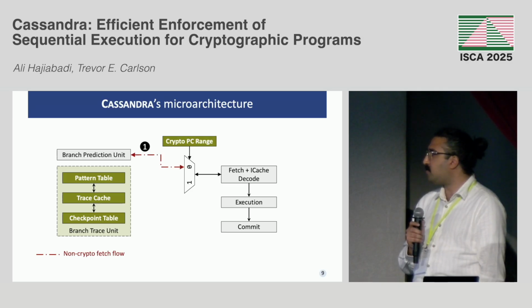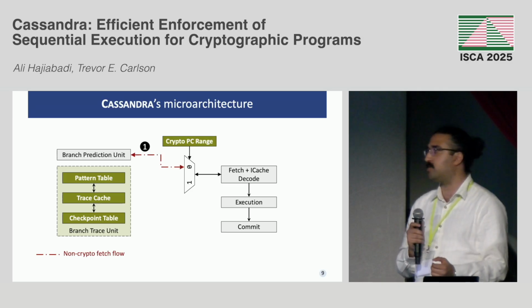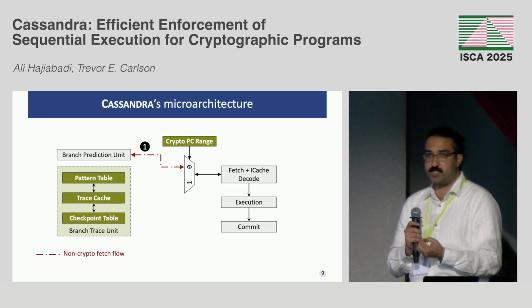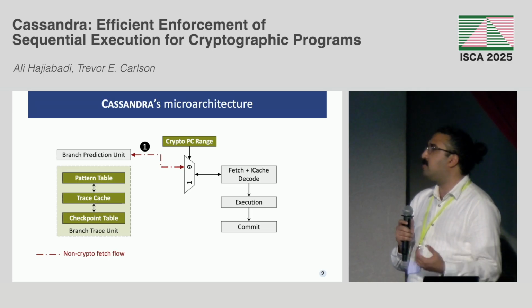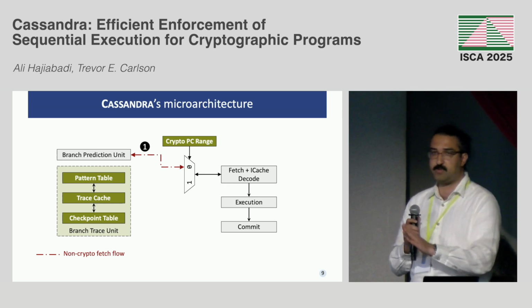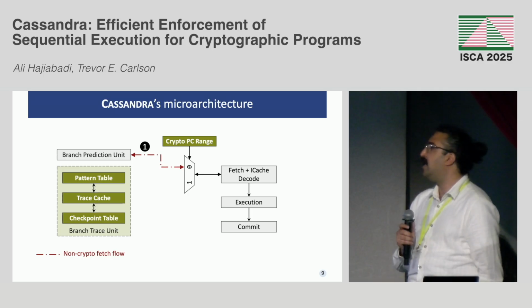Right? So what happens when we have a branch? If this branch is part of a non-cryptographic application, which is not the scope of our work, we will just use a normal branch prediction unit. And in the next slide, I will say why this is safe for this design.